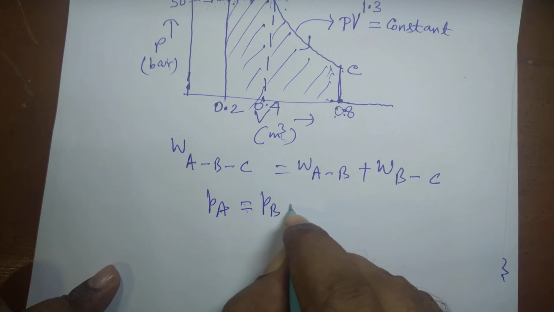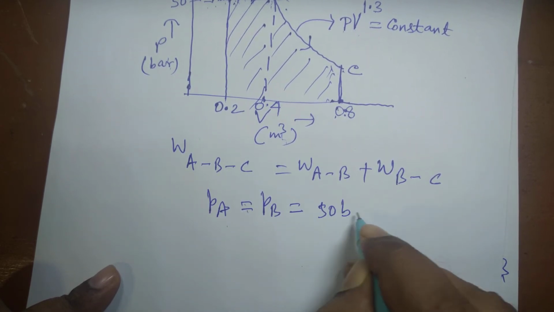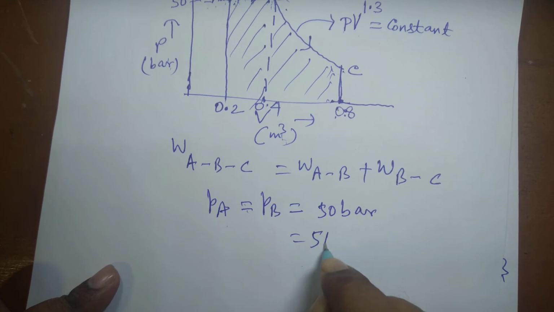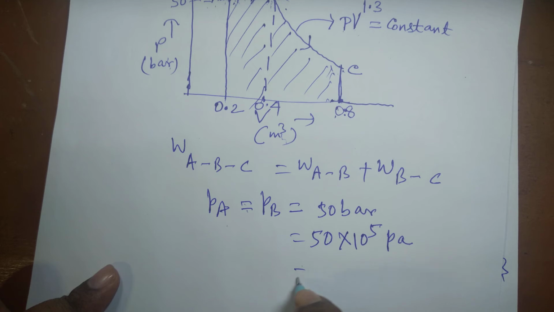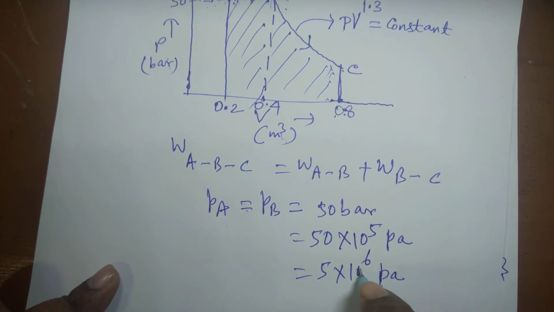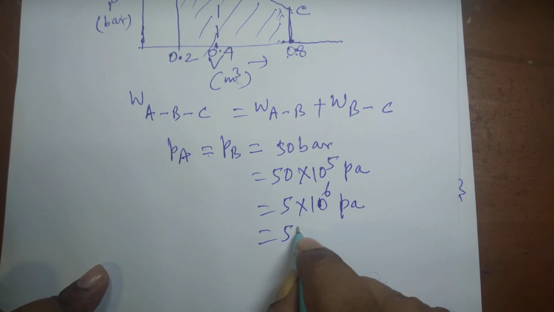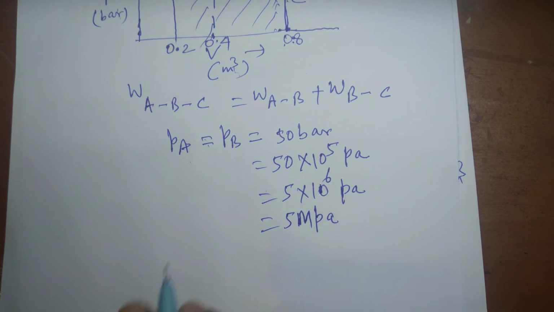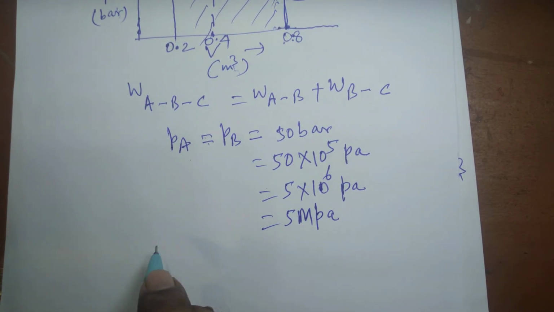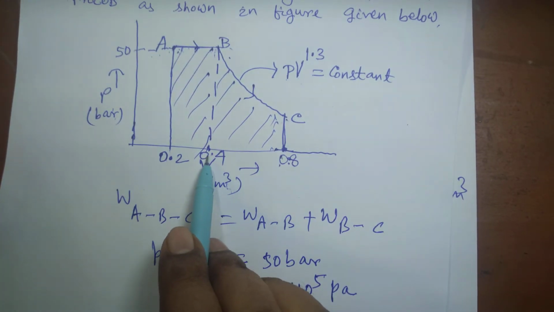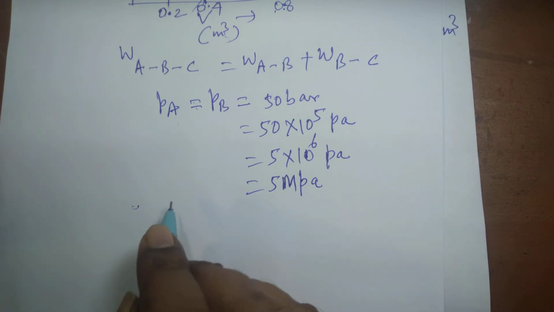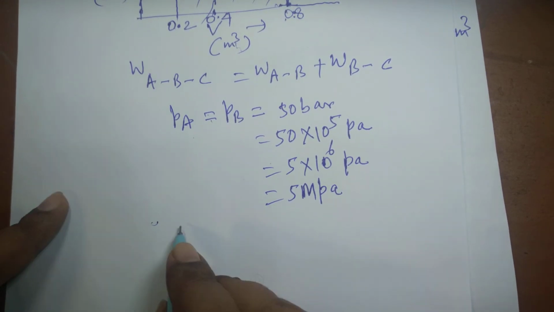PA equal to PB is equal to 50 bar. 50 bar means 50 into 10, 1 bar is equal to 10 to the power 5 Pascal. So 5 into 10 to the power 6 Pascal, that will be 5 megapascal, MPa. Pressure A and pressure B both are same, but volume A is 0.2 meter cube, volume at B is 0.4 and volume at C is 0.8. So we have to find out pressure at C.